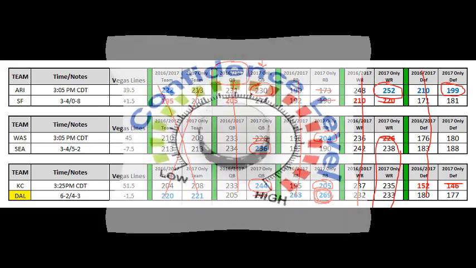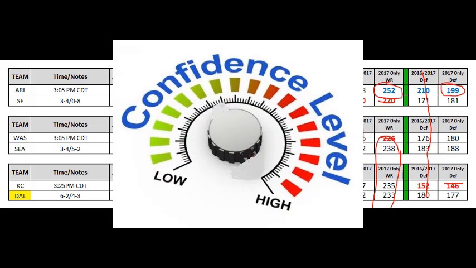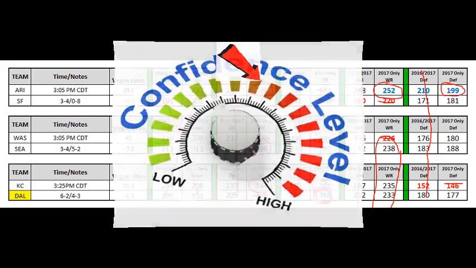Our confidence level for this contest this week is probably between 5 and 6. I think we can make some money here, just depending on how many entries we put in, and we'll recap it in next week's analysis on how many we put in. But I think we can make some money on this. So between 5 and 6, maybe even edging up to 7, depending on what players we decide. We have to look at the players, but we're fairly confident we can make some money.